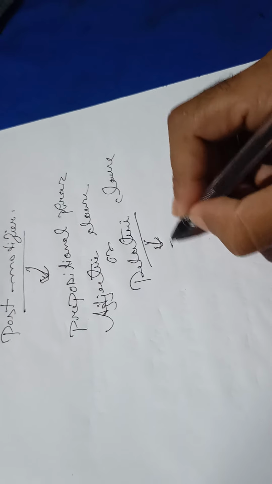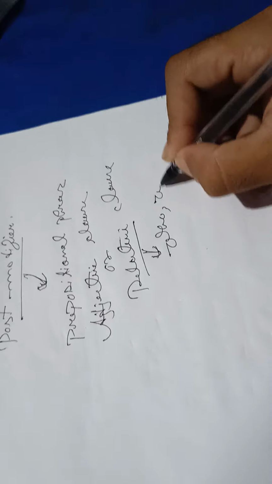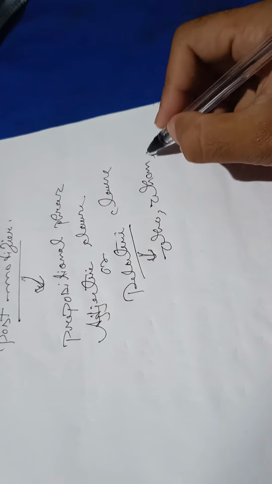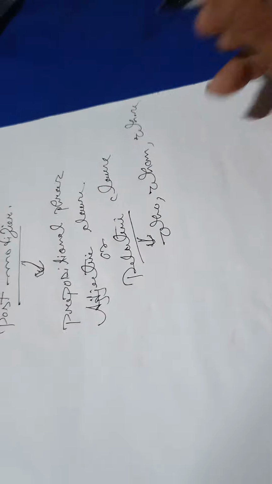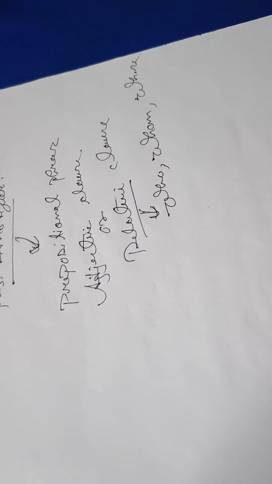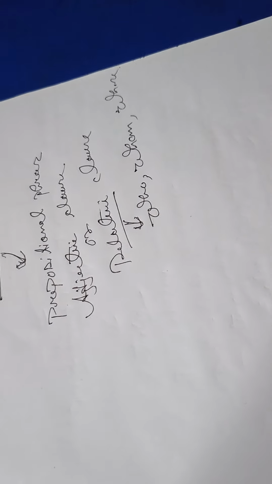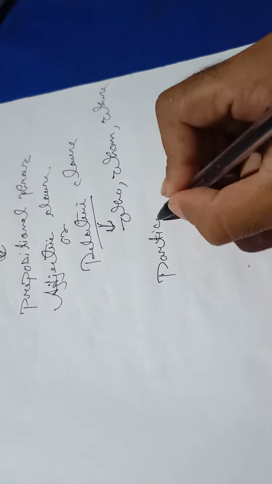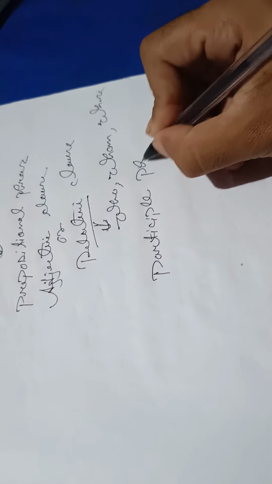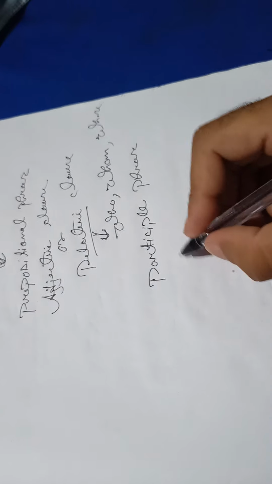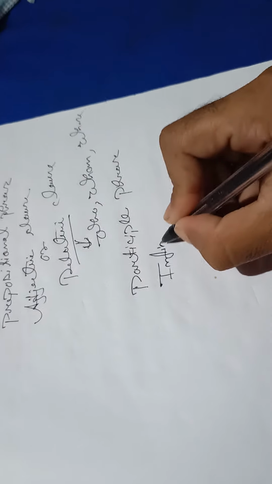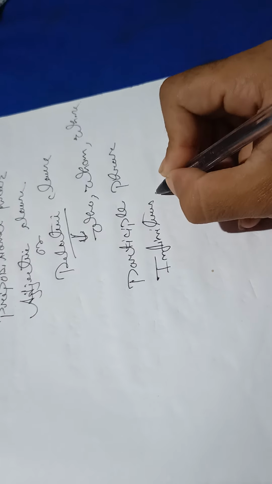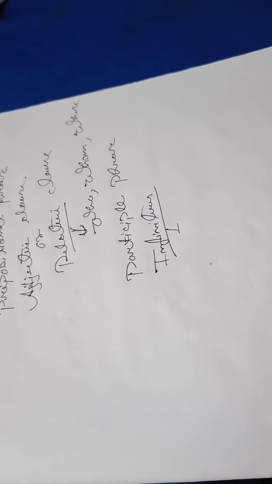The relative words are who, whom, right? These all are relatives. Whose, these all are relative pronouns. And an adjective clause or relative clause is formed by this relative pronoun, right? And it can also be a participle phrase. This post modifier can also be a participle phrase, or it can also be an infinitive. I will not go into details about infinitives. I already told you what a participle is, and you already know what infinitives are.